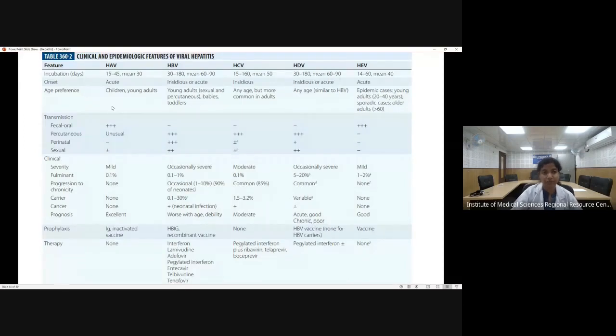Now to summarize, the points which are important for you to remember is, only hepatitis B virus is DNA, rest all viruses are RNA type. Only hepatitis A and hepatitis E viruses are transmitted through food and all, while hepatitis B, hepatitis C, and hepatitis D have parenteral transmission. Now, in the clinical severity, only hepatitis B and hepatitis D can be occasionally severe, and progression to chronicity is most common in case of hepatitis C virus.